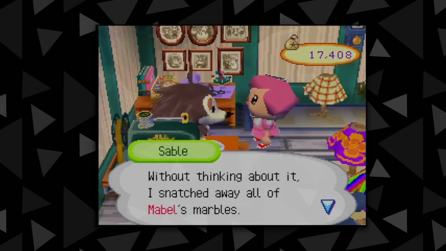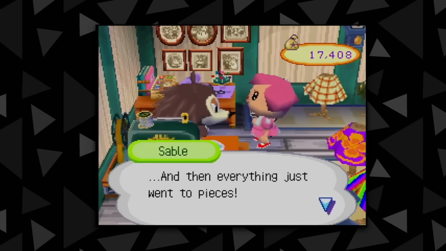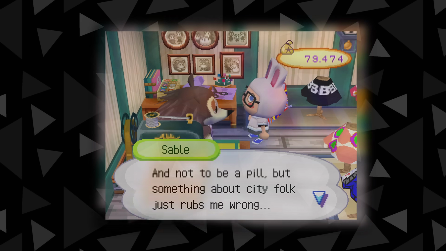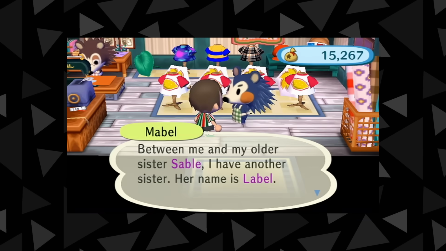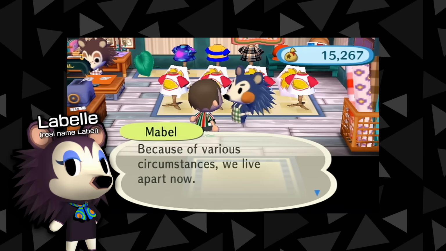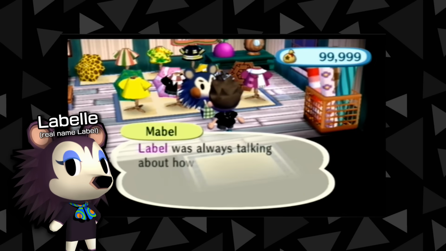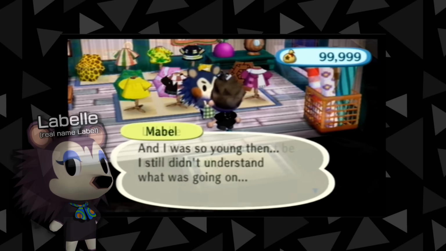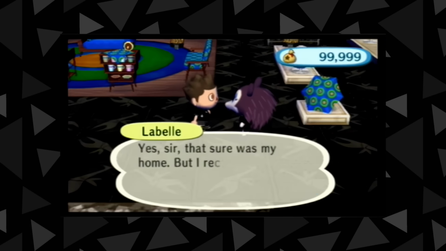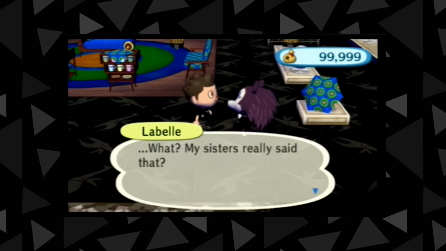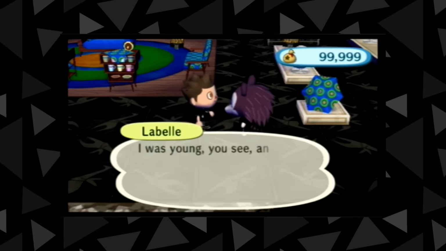For example, in Wild World, there's a special drama event related to the Able sisters, during which Sable is revealed to act cold towards people from the city, and has trouble trusting city folk. This mistrust is later explained in a City Folk drama where Label, or Labelle, is introduced as a third Able sister who left Sable behind for the city after their parents died, which helps explain Sable's distaste for folks from the city. This is an example of pretty awesome, deeper dialogue in the Animal Crossing series that a lot of people probably didn't even know existed just because they never ran into the encounter.